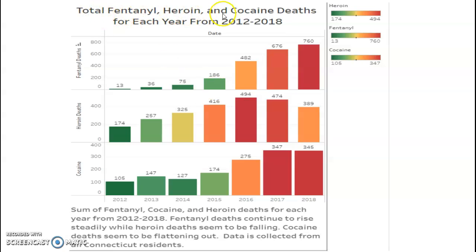This graph shows the total fentanyl, heroin, and cocaine deaths for each year from 2012 to 2018. And it shows a rise in fentanyl, while heroin over the years is declining. And for cocaine, it was rising and now it's flattening out. And this is a follow-up question to my initial questions that asked which drug has the highest amount of deaths. As you can see, it is fentanyl. But a follow-up question to that would be, now with the opioid crisis, it would be interesting to see if that drug would surpass fentanyl because of the amount of people that are dying from opioids and becoming addicted to them.